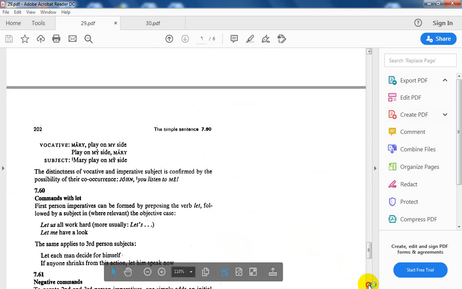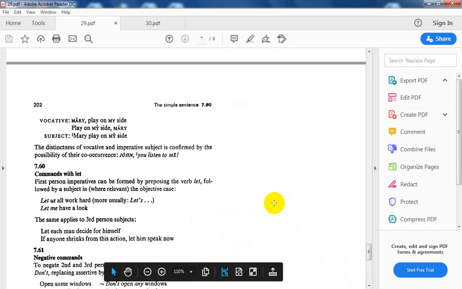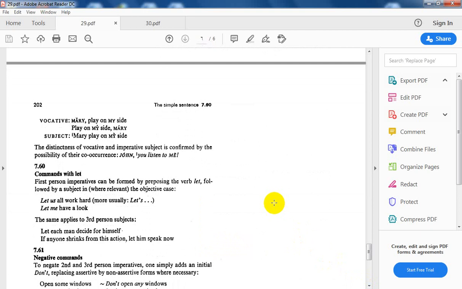These are some examples concerning the distinction between vocative and subject. We said the first difference is that the vocative can be medially, initially, or finally in the sentence. It doesn't change the sentence at all, in contrast to the commands with a subject, in which I have the subject before the base form of the verb. Again, if the vocative is initial, it has what? It has a full rise. Here you see Mary, please. Mary, here I have this command. You see this full rise tone.